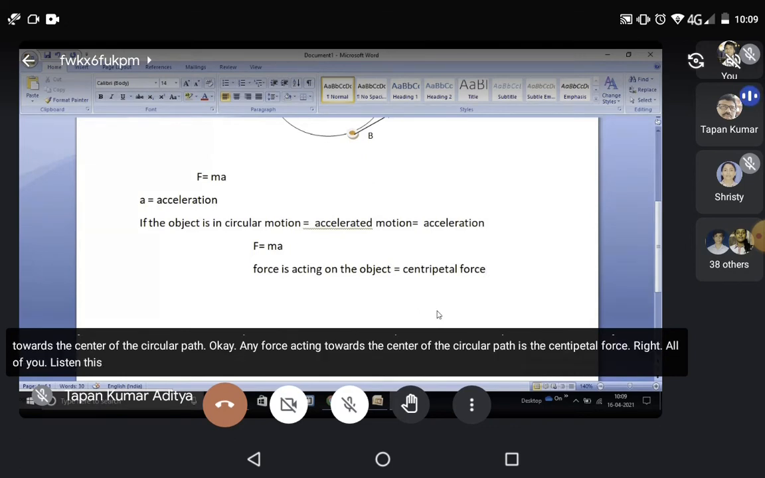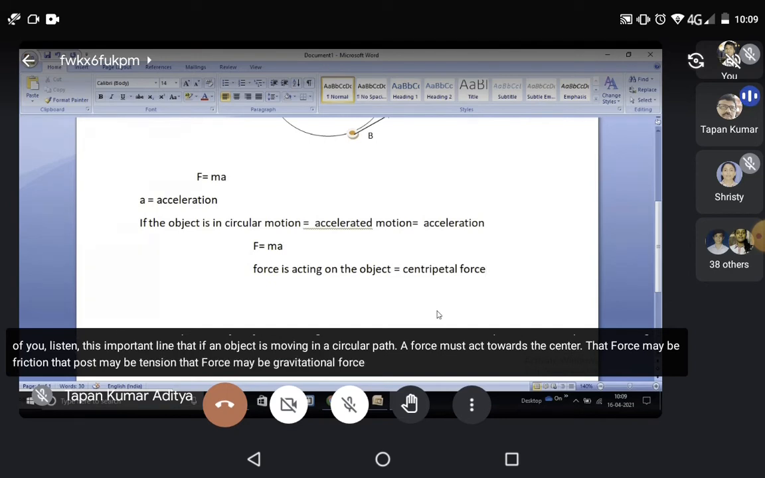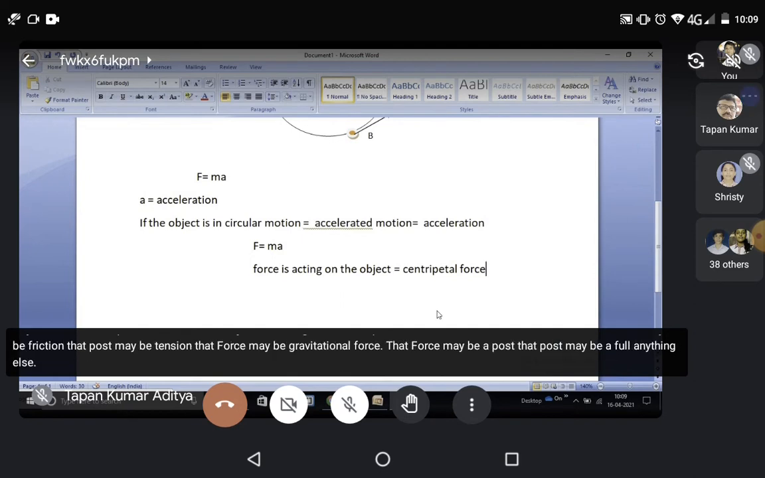All of you listen to this important line: if an object is moving in a circular path, a force must act towards the center. That force may be friction, that force may be tension, that force may be gravitational force, that force may be a push, that force may be a pull, anything else. So any force that you see acting towards the center of the circular path, you just name that force as centripetal force. Is it clear to all of you?